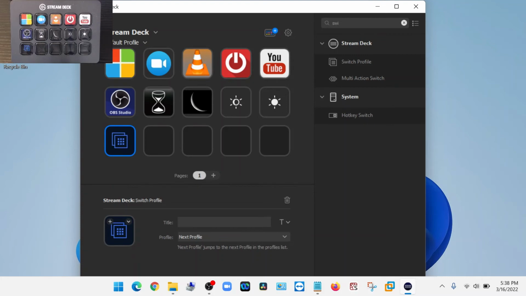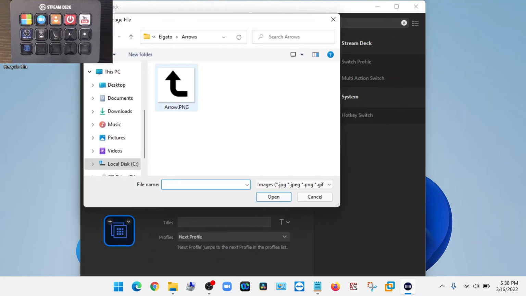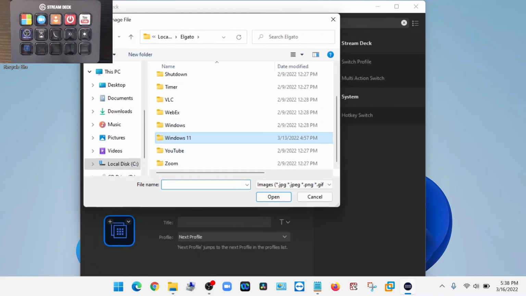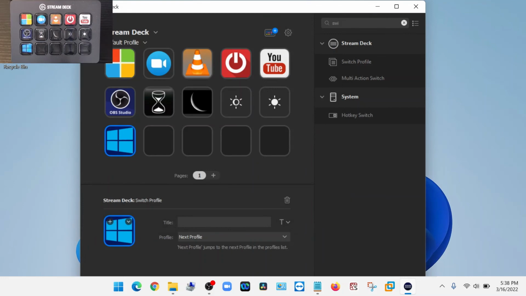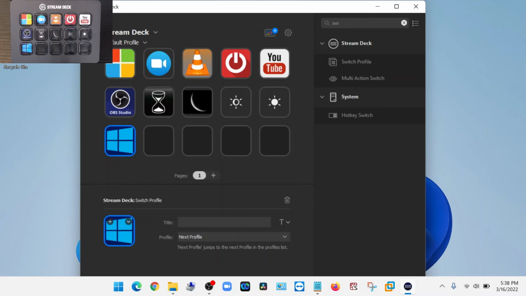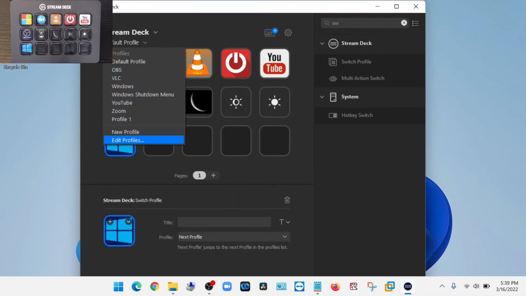So what I just did, I dragged over a switch profile, and I'm going to do the same thing here. I'm going to set icon from file, and I'm going to choose a Windows 11 icon, and profile, the next profile, once I press that icon, I want it to take me to profile 1, which I'm going to rename, as you can see here.